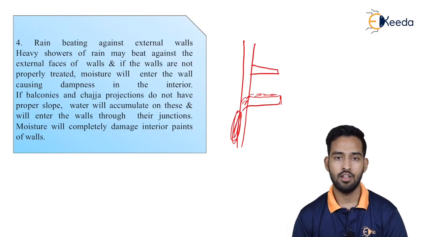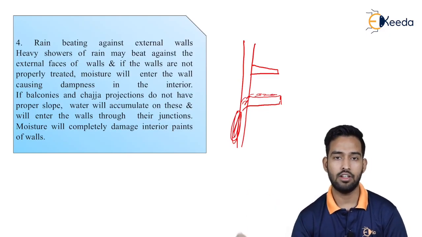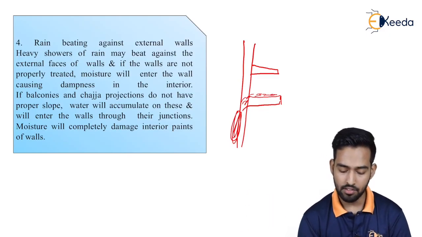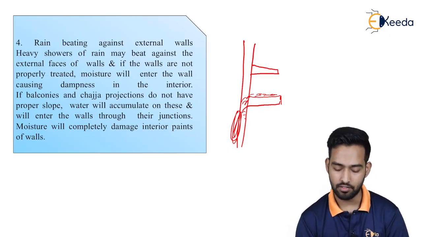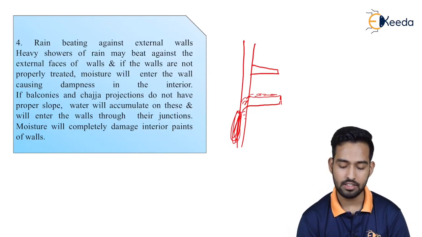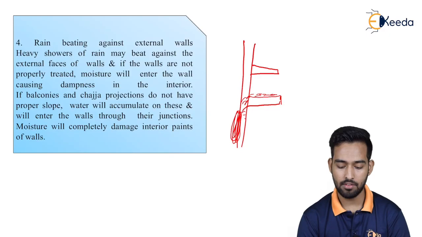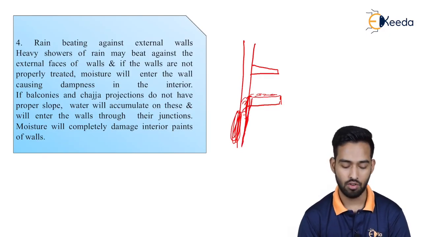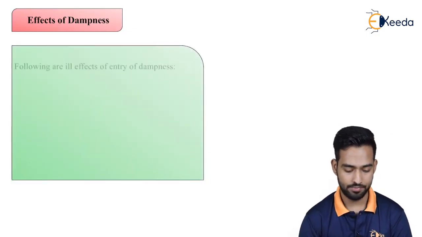Many times we have seen that we spend a lot of money on interior false ceilings or wall paints, but if your external walls are leaky, then however much we spend on interior work will go to waste because of this dampness. So we have to provide the proper slope, and we have to treat our external walls first before treating our internal walls. Now, what are the effects of dampness?